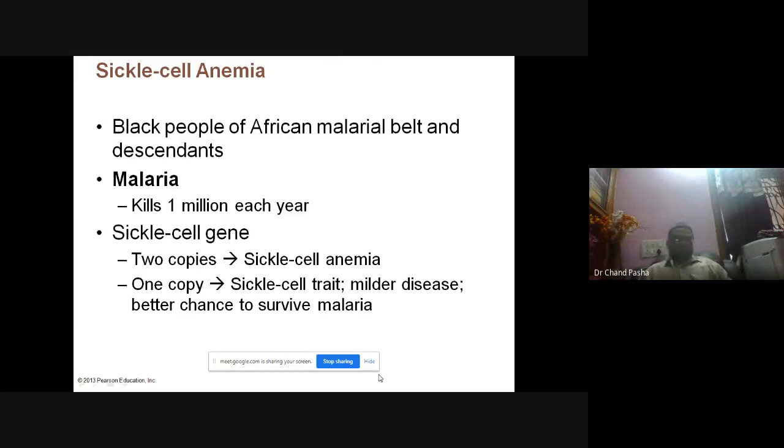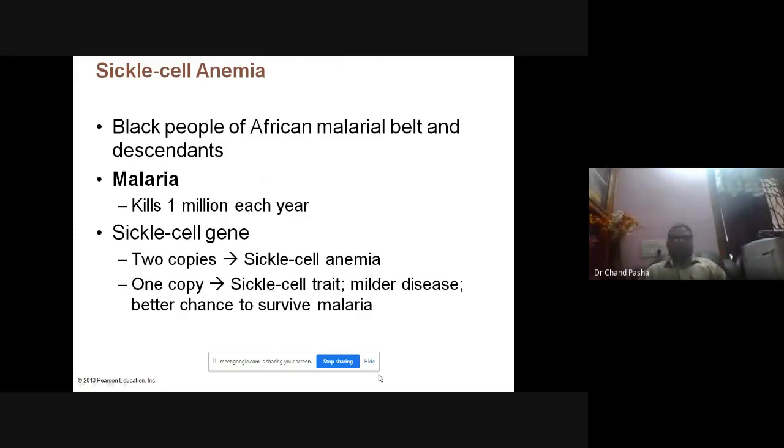Even forget about Andaman Nicobar. This is African malaria people. But in Andaman Nicobar, they don't get malaria because their RBC doesn't have a receptor for taking this malarial parasite. Same thing with Africans also. And malaria kills almost 1 million each year.